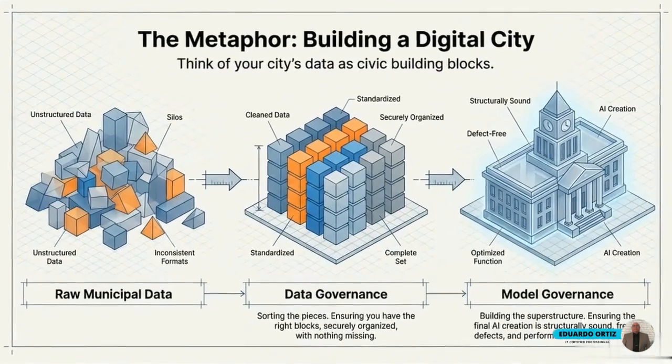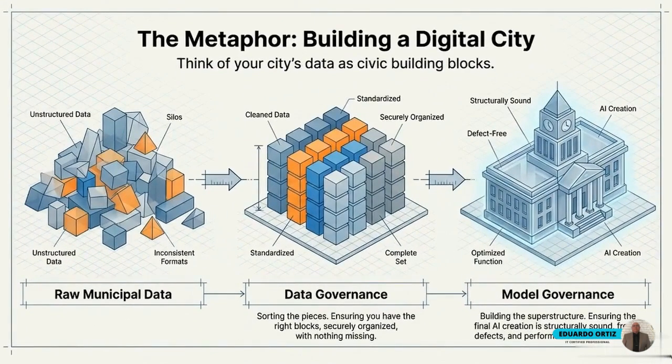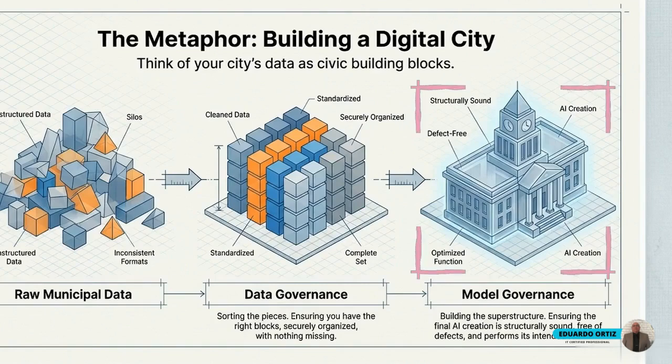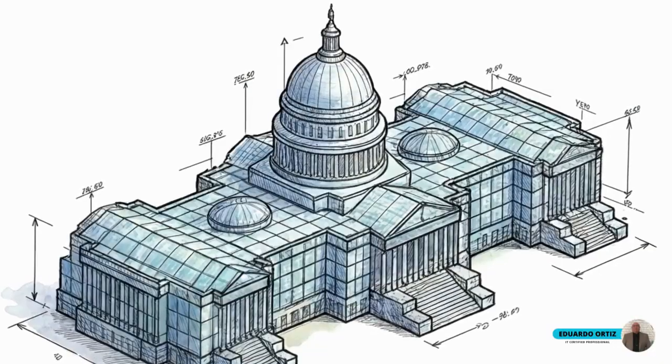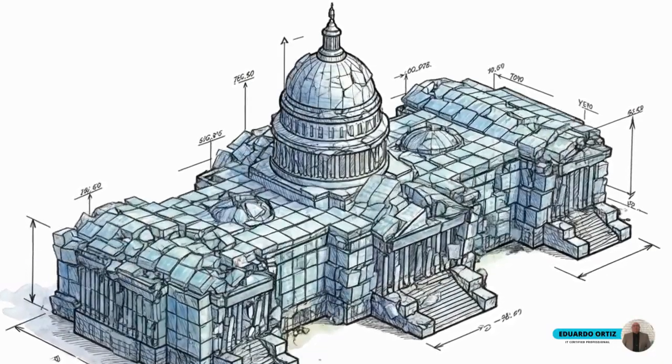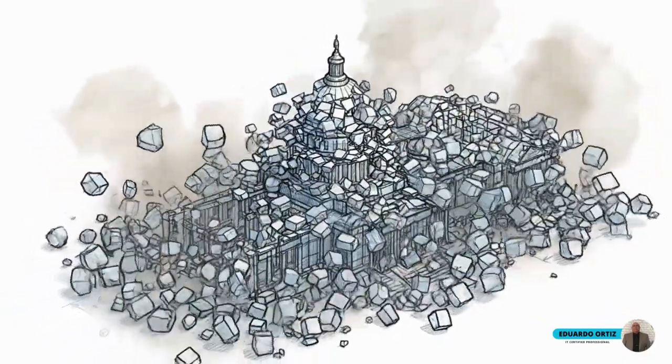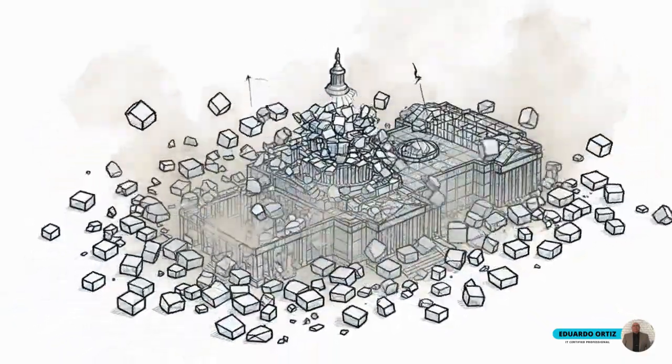We begin with data governance. This is the mandatory first phase, standardizing the raw blocks and ensuring a complete, secure set of materials. Only then can we move to model governance. This final phase guarantees that the resulting AI creation is structurally sound and performs its exact intended function. A municipality cannot skip straight to AI deployment. Attempting to build a complex software superstructure without governing the underlying data blocks guarantees immediate collapse.